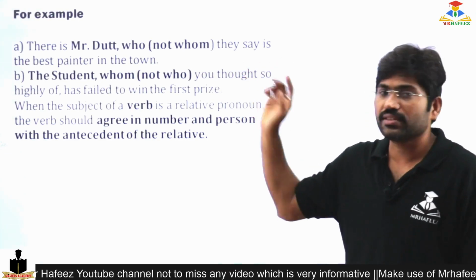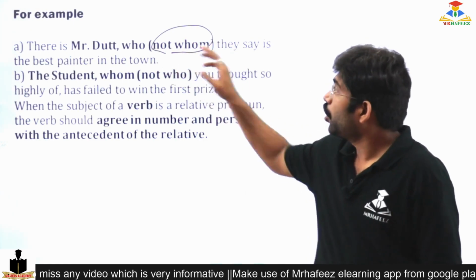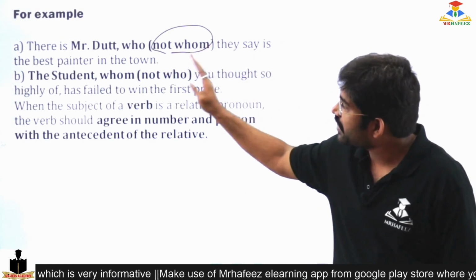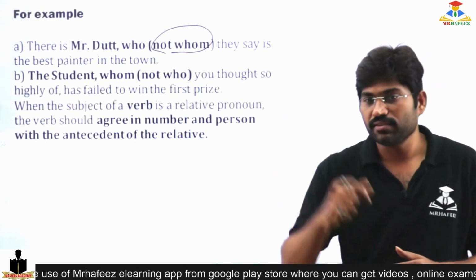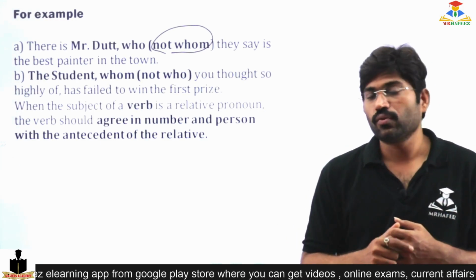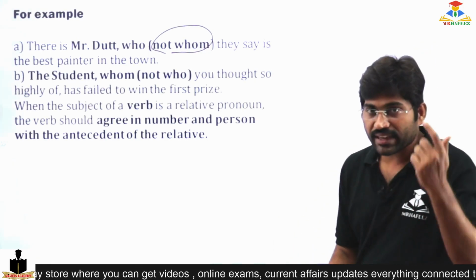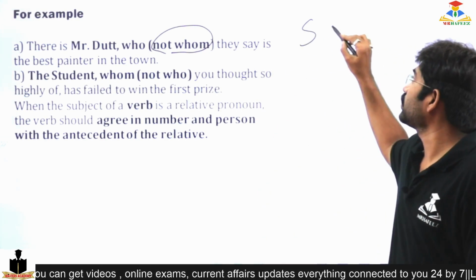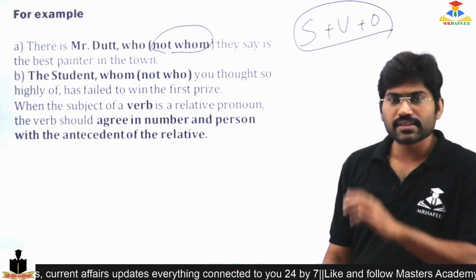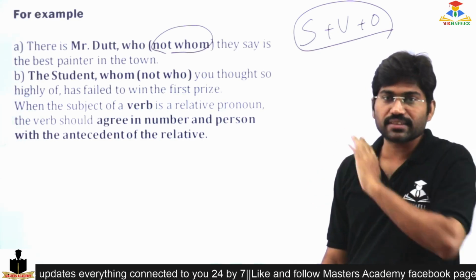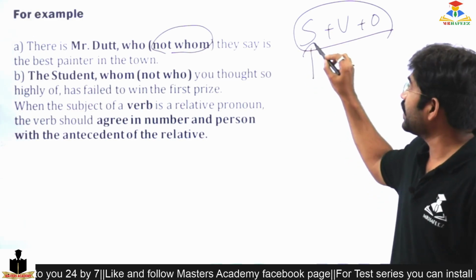There is Mr. Dutt. Who, not whom, they say is the best painter in the town. See, who they say is the one, not whom. Why? Because who they say means it is a subjective case. So I'll repeat again the same. Subject first, verb next, object next. General rule is subject first, verb next, object later. So whatever the word that is doer is in subject.